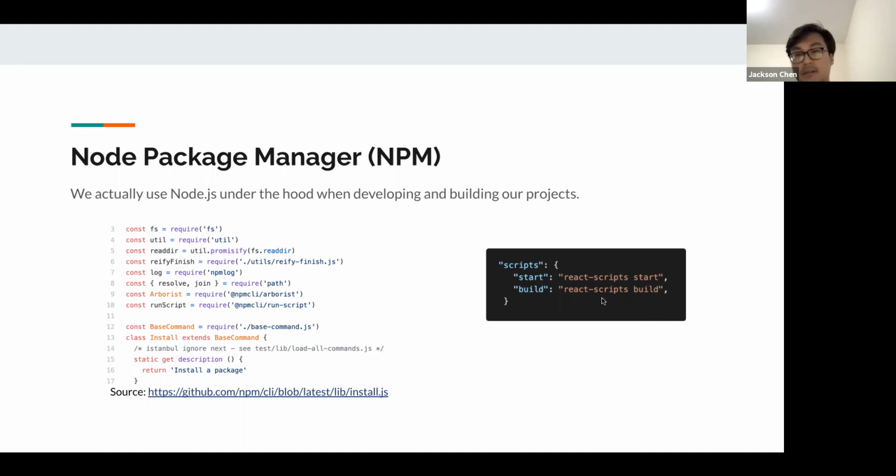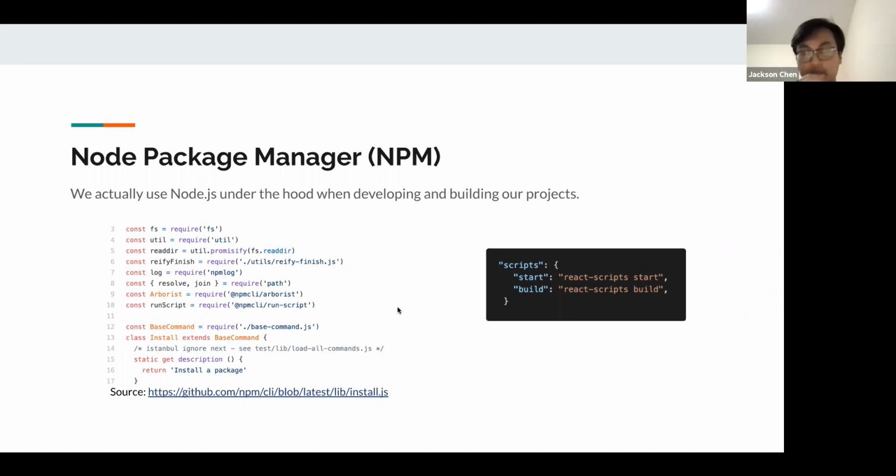Another thing is the scripts that we use, React scripts. React scripts uses Webpack, I believe, under the hood. And Webpack uses Node under the hood to build your website when you run npm run start. It does a build process: it writes the files, creates the files, minifies them, and then you're able to run it using other processes. So yeah, we use Node quite a bit.